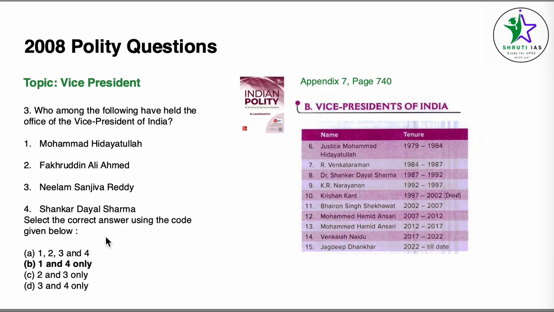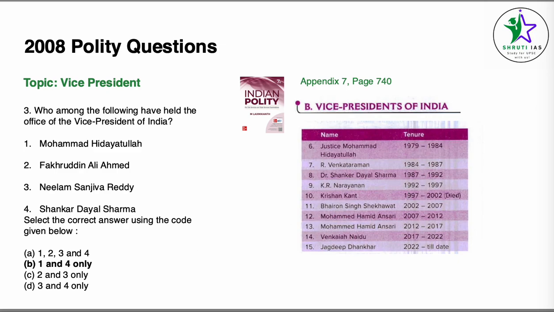Which among the following have held the office of vice president of India? To look for the answer, we can go to Appendix 7, page number 740. Here a list of vice presidents of India is given. Now in point number 6 is Justice Muhammad Hidayatullah, I'm sorry if I'm pronouncing it wrong. And point number 8, Dr. Shankar Dayal Sharma. So in the list, only 2 names are given. Even if you don't know all the names, you can at least remember the ones which have been asked in UPSC already. So here, option number 1 and option number 4 are correct, which gives our answer as B, 1 and 4 only.